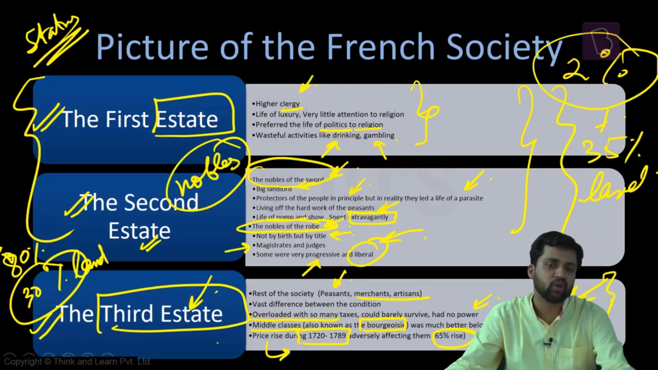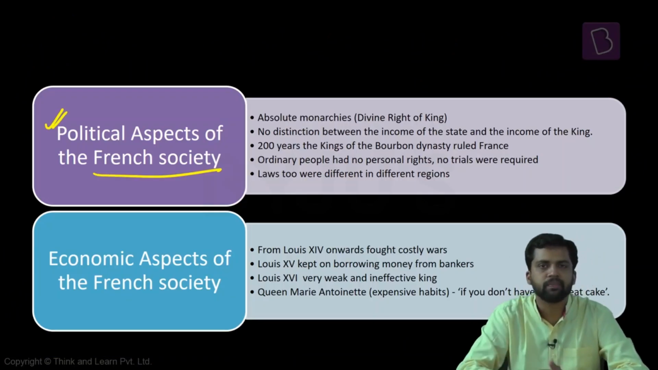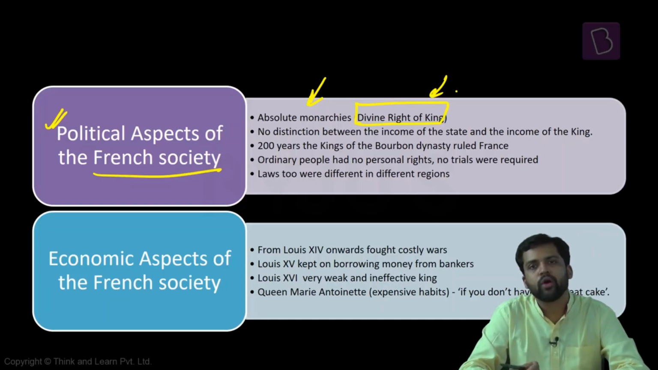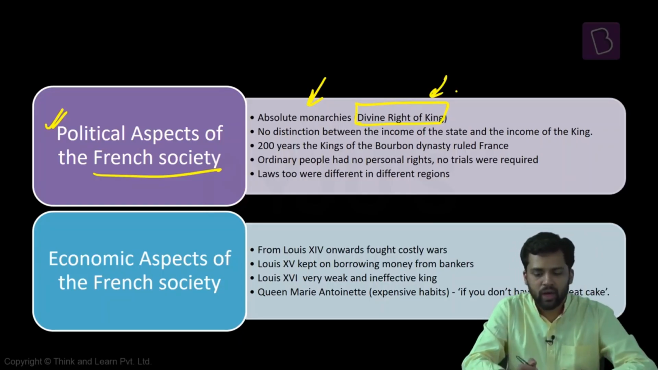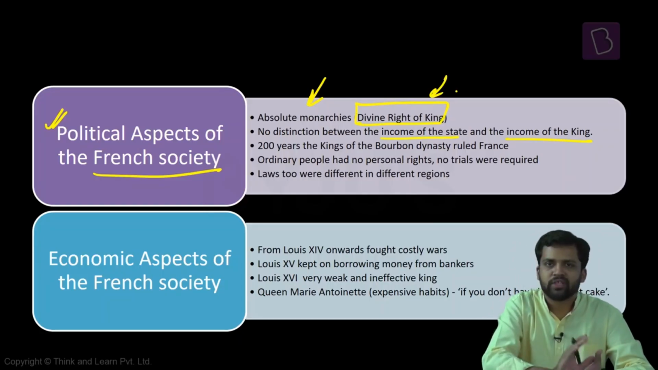Now we look at some of the political aspects and the economic aspects of the French society. What kind of political structure was there in the French society? Society had absolute monarchies. There was this view that the king is the authority ordained by God. So basically, God wants to rule through the king, so he has the divine right to rule. That is the reason you have these absolute monarchies. Also, there was no distinction between the income of the state and the income of the king. Whatever is the income of the state was his own income.